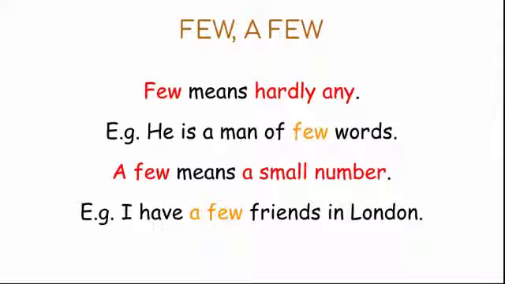The next set of quantifiers are few, a few. Few means hardly any. Example, he is a man of few words. Here in this example, few means he hardly uses words. Hardly means rarely. A few means a small number. For example, I have a few friends in London. In the given example, a few is the determiner, which means a small number of friends. So, we can consider that I have a small number of friends in London.